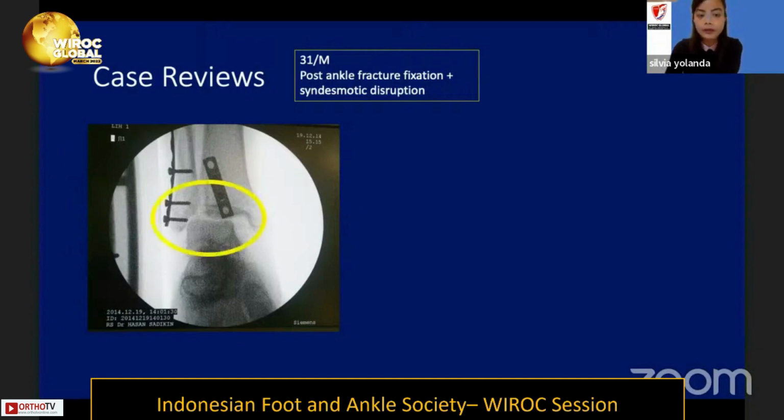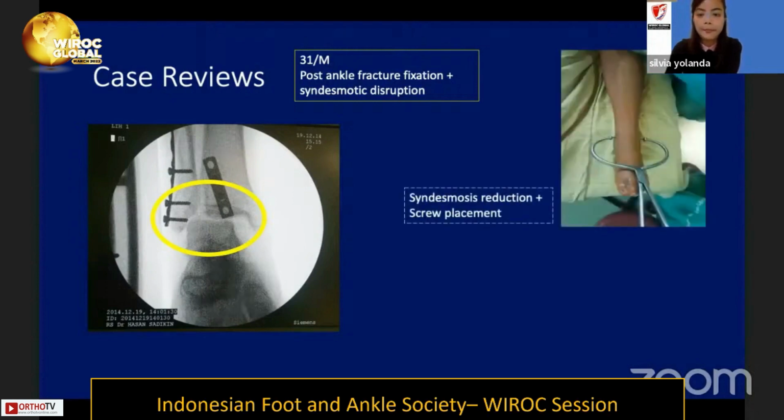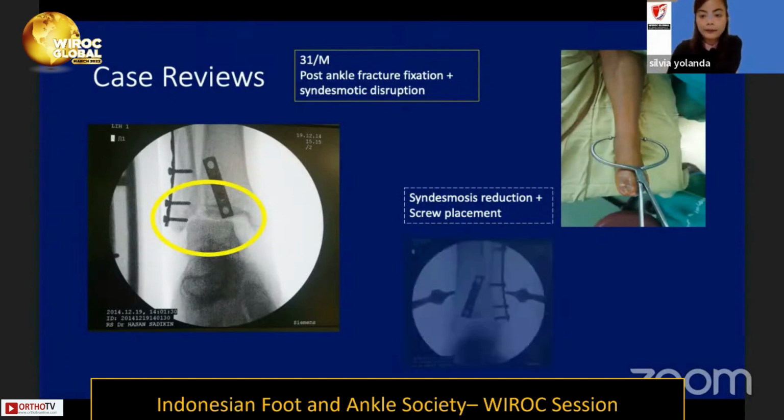We checked the X-ray examination, and we found a widening of the medial clear space and also widening of the tibiofibular overlap. In this patient, we performed syndesmosis reduction with screw placement.